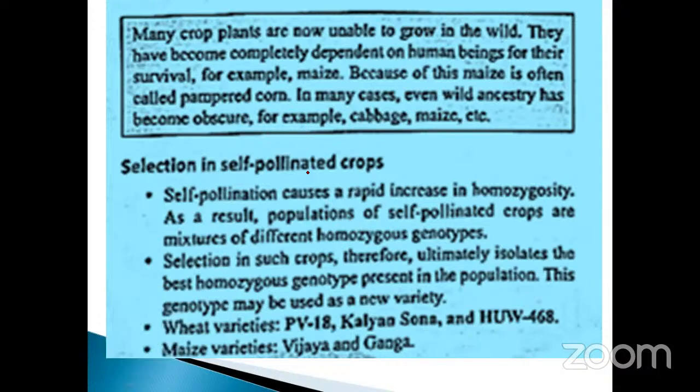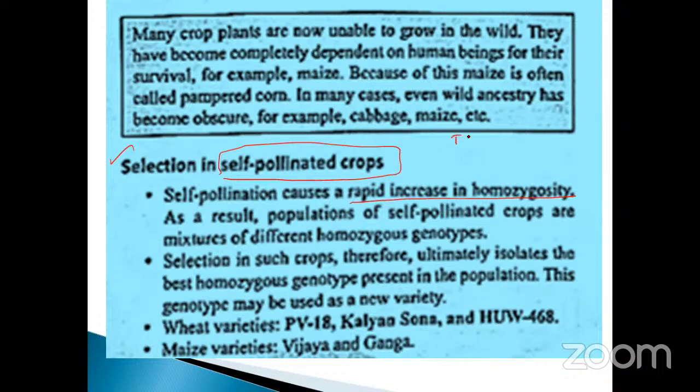And selection of the self-pollinated crops. How will you select? It is one of the breeding technologies. Self-pollination causes rapid increase of homozygosity. Already I told you. What is the meaning of homozygosity?